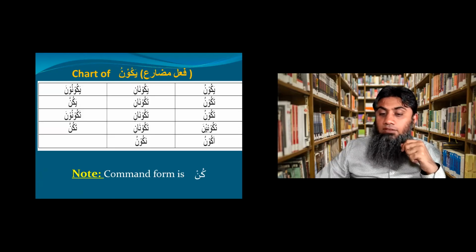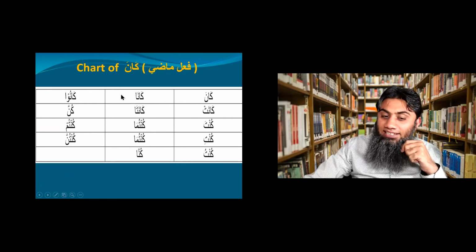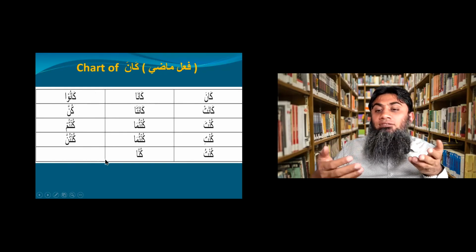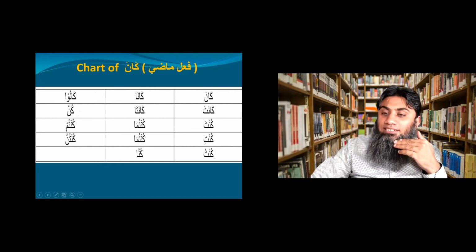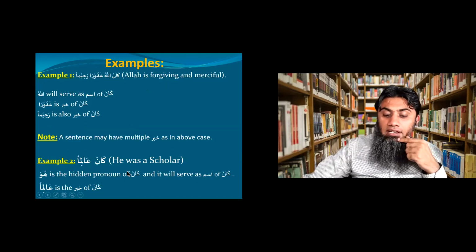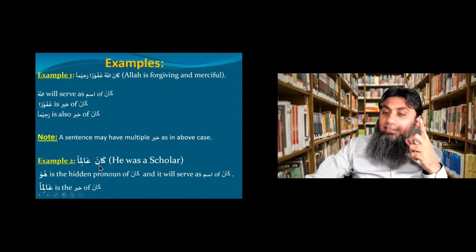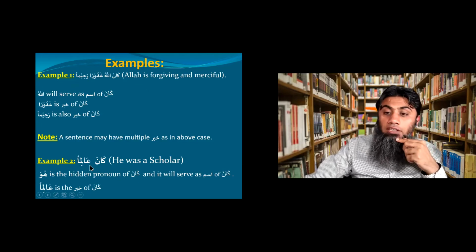Because look at this one, because kana is number 1 in the Madi chart, and number 1 has he, and this one has they, this one has they, this one has she, this one has they, you. All of this, as we already learned when we were learning the Jumlatul Fi'liya, we learned how to figure out the inside pronoun. So because kana was number 1 in the chart, that's why I said here that after kana you need ism of kana, so he or huwa, because the Arabic word for he is huwa. So huwa will be the ism of kana, and then aliman, khabar of kana.